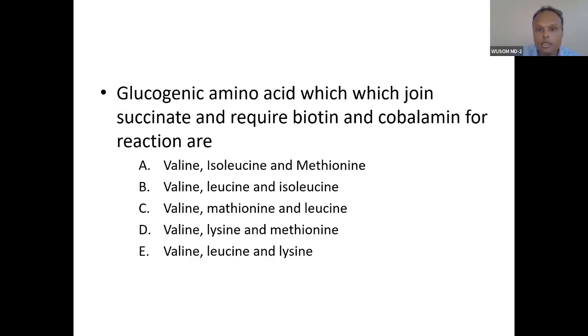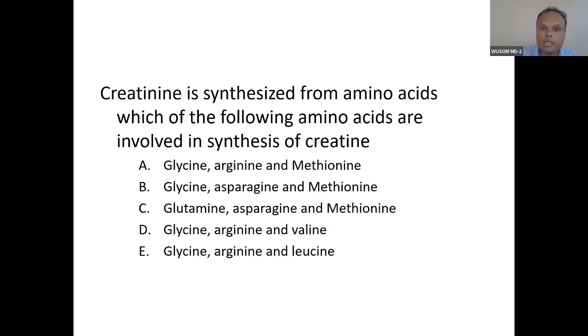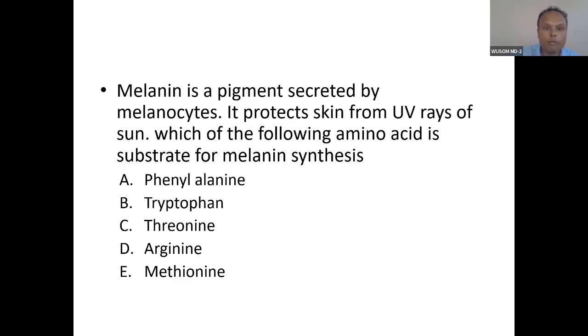Gluconeogenic amino acids that join at succinate require biotin and cobalamin. You already know, VIM: valine, isoleucine, methionine. Creatine is synthesized from amino acids. Which of the following amino acids are involved in synthesis of creatine? GAM: glycine, arginine, methionine. You know that. Melanin is a pigment secreted by melanocytes. It supports the skin against UV sun, and it protects from it. Which of the following amino acids is the substrate for melanin synthesis? If tyrosine were an option, you could have gone for tyrosine, but there is no confusion. Phenylalanine through tyrosine will synthesize melanin.